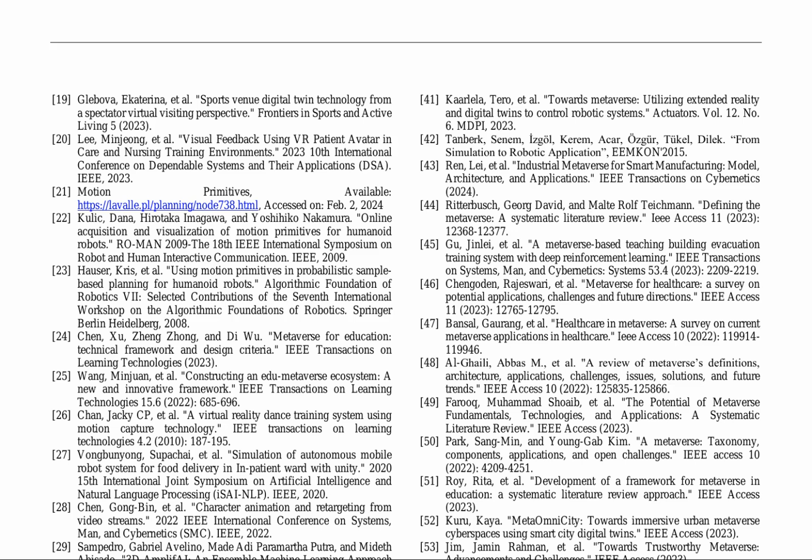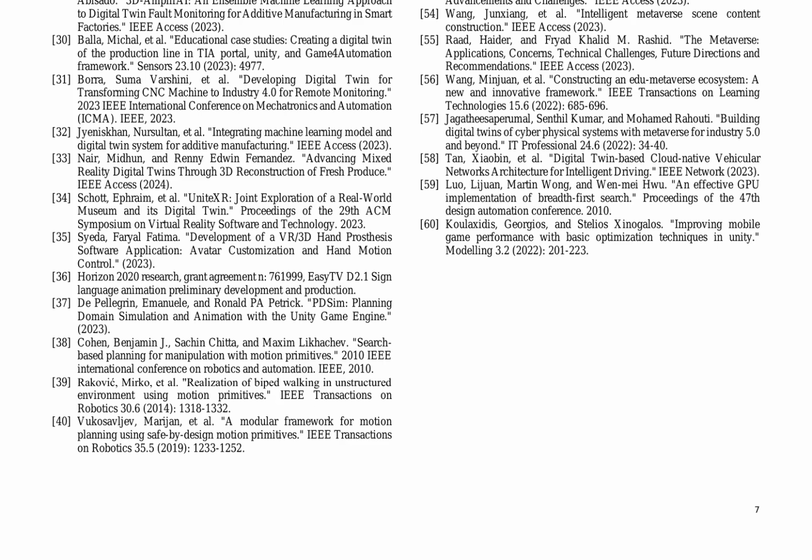such as chess, human motion imitation, and robotic simulations, and investigating AI algorithms like transformers and generative adversarial networks for motion data generation. The authors also provide a comprehensive review of existing research on digital twins, metaverse, and related technologies, citing 60 references that highlight the potential of digital twins in various applications, including education, healthcare, and industry. The review covers topics such as digital twin frameworks, metaverse definitions and architectures, and applications in manufacturing, safety, and education.